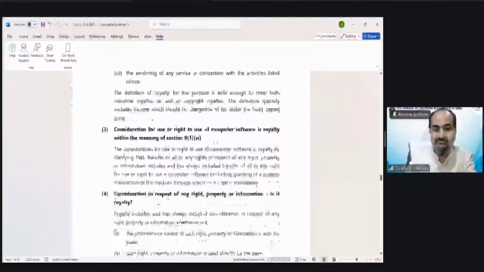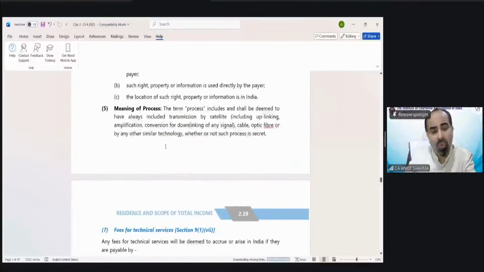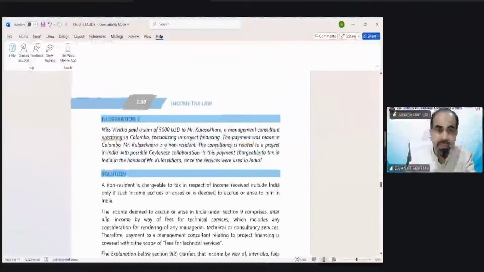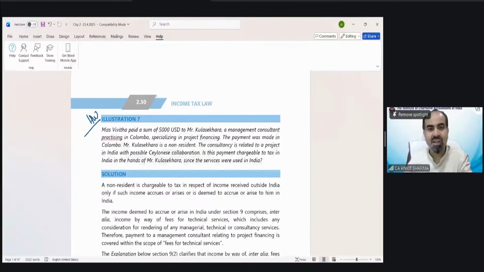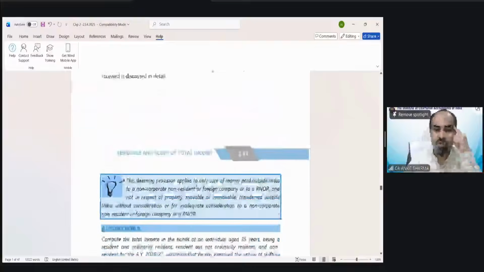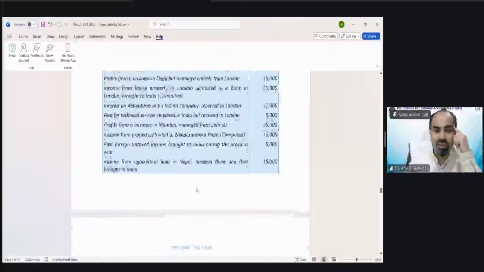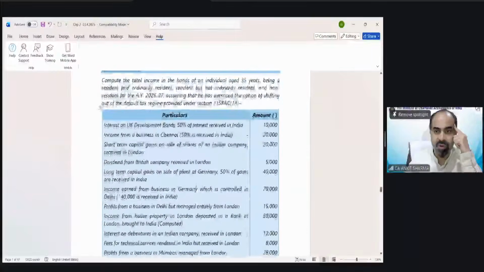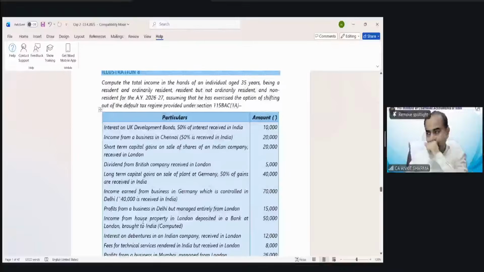In that illustration, every kind of income has been included. Note 7 also is for your homework. I guess 8 is the last illustration. The last one was the huge illustration. Yes, this is the one we are going to solve. Let me see if there is any query before it.